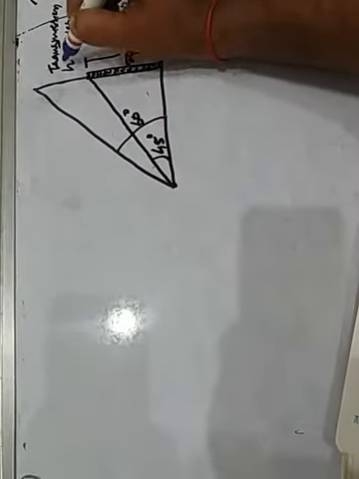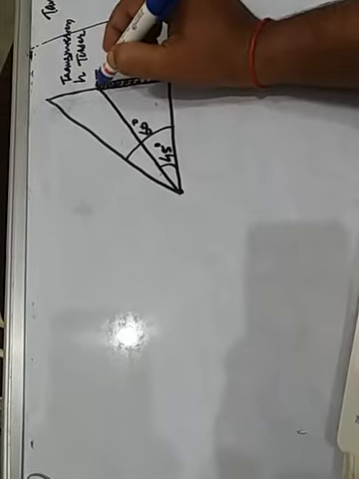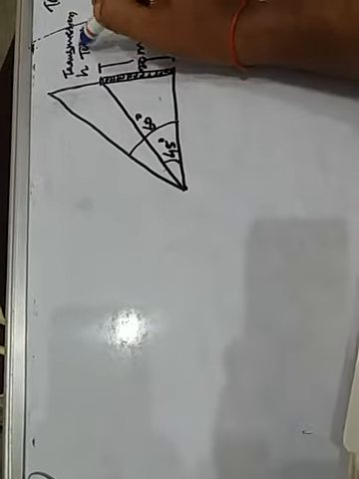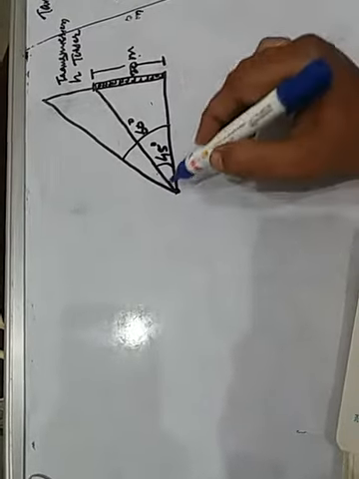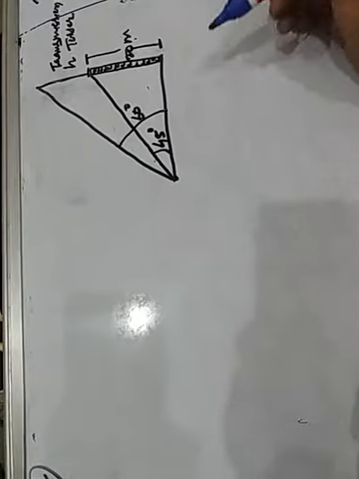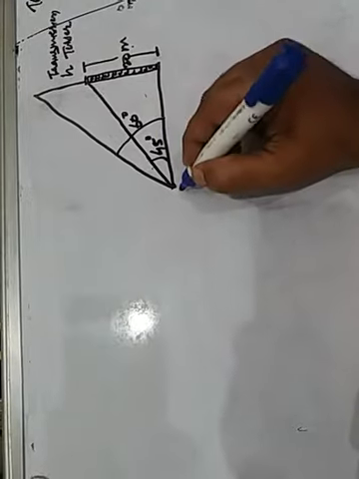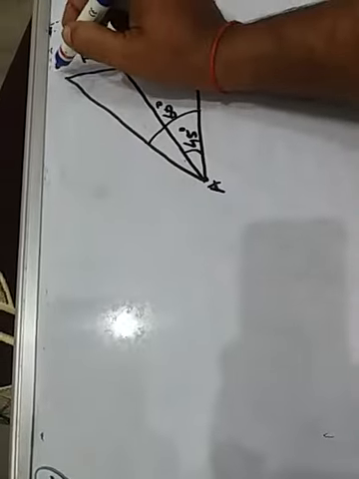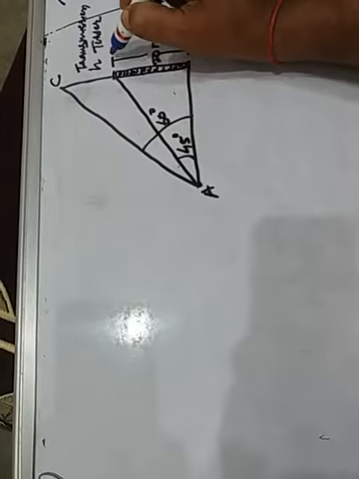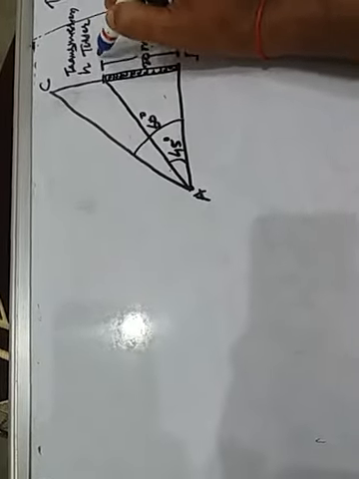Let it be h. This height means the height of the tower. This is the transmission tower. From here to here, it is given to be 20 meter. Clear? And now let us give the labels: let it be A, B, C, and this is point D over here.